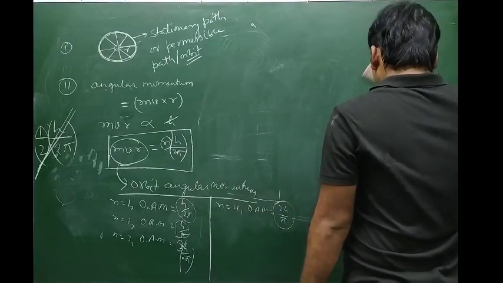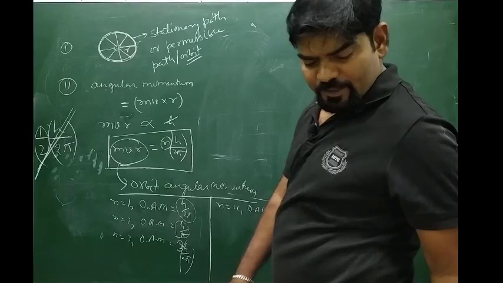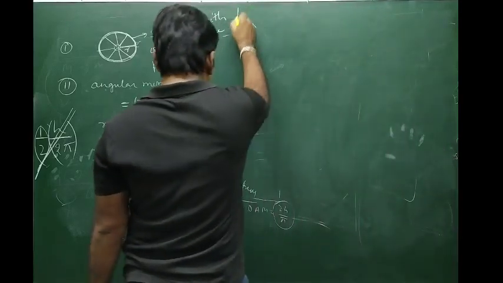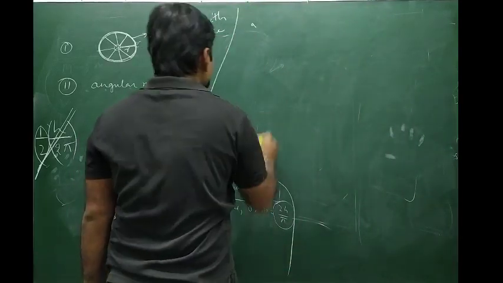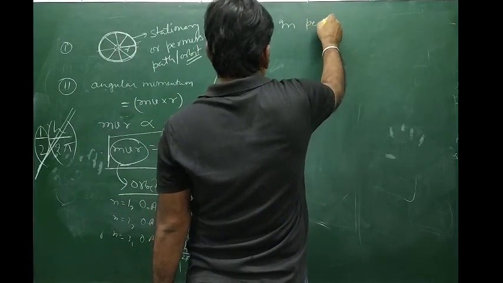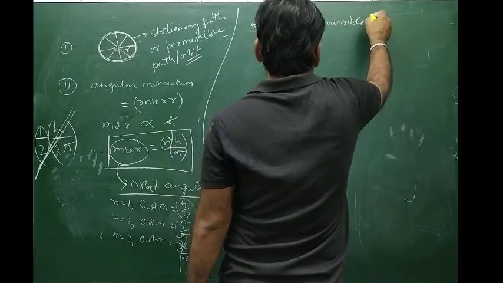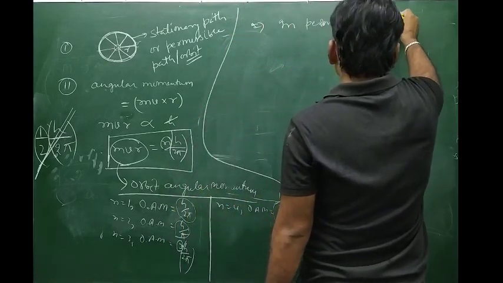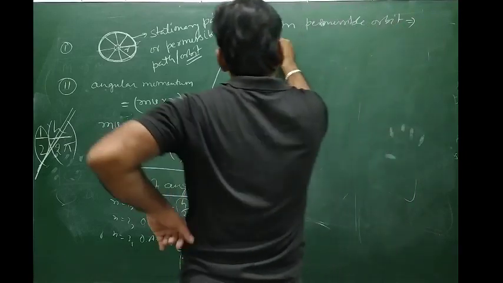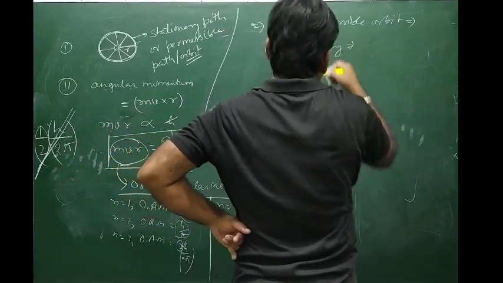Then, Bohr states that the electron revolving around the nucleus in a permissible path will possess the least amount of energy. So in a permissible or stationary path, the electron possesses least energy. If least energy is there, what does it mean?